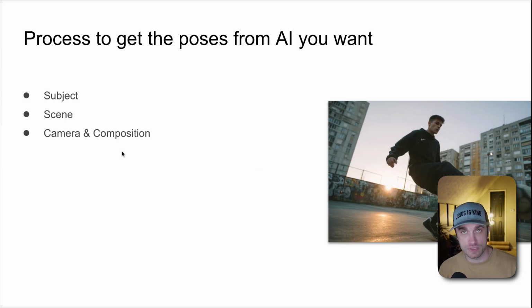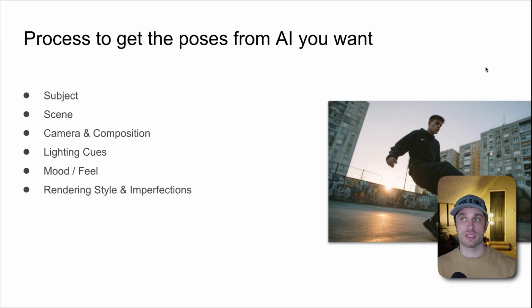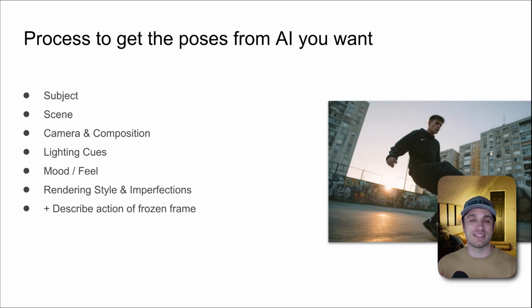But camera position, this is purposefully prompted with a specific camera position to get this. I'm prompting lighting cues. I prompted this to get that sunset lens flare right there. Mood and feel is important, which we've already covered in the previous video. Rendering style and imperfections, again, we've already covered in the previous video. Now we're describing action. So you take the same fundamentals I've already taught you guys, but now we're adding specific action that is happening in this frozen frame, and body posture.